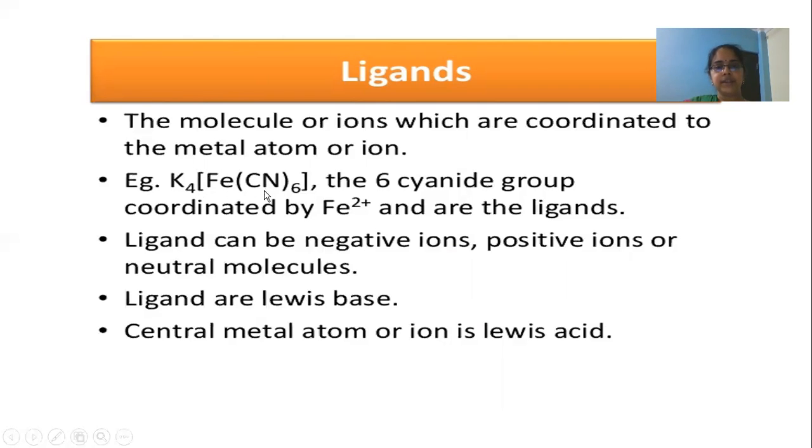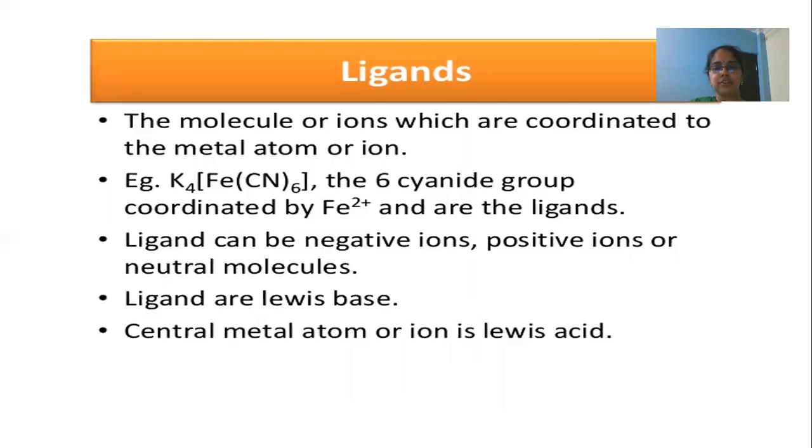These ligands can also be negative, positive, or neutral. In the coordination compound, these ligands act as Lewis bases, whereas the central metal atom acts as a Lewis acid. As you know, a Lewis base is an electron pair donor, whereas a Lewis acid is an electron pair acceptor.